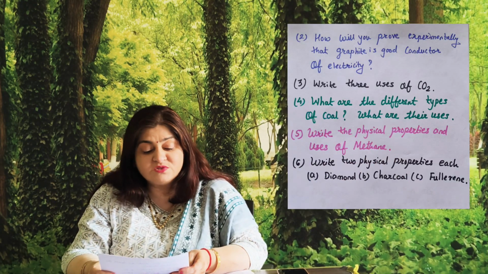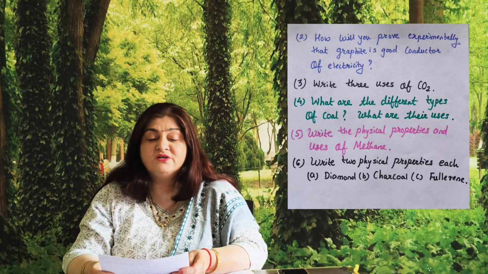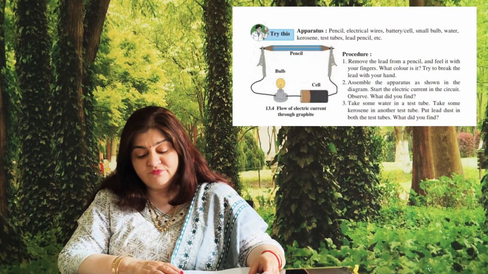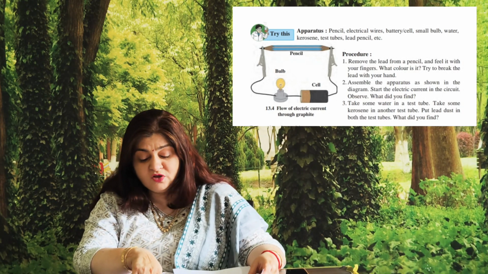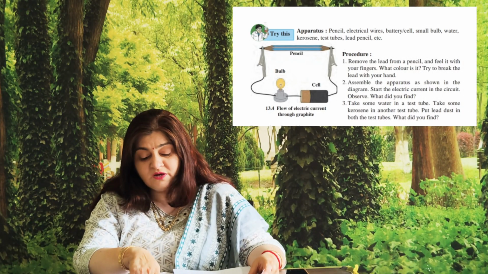So here we are on the second one. How will you prove experimentally that graphite is a good conductor of electricity? For that you have to see page number 141, and there is an experiment circuit diagram which is shown on page number 141.